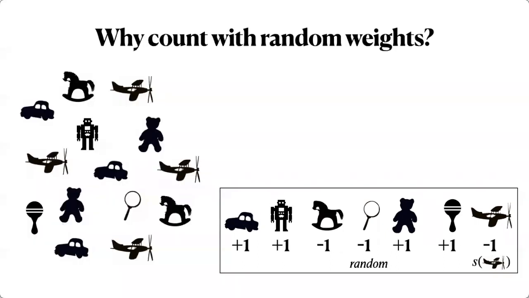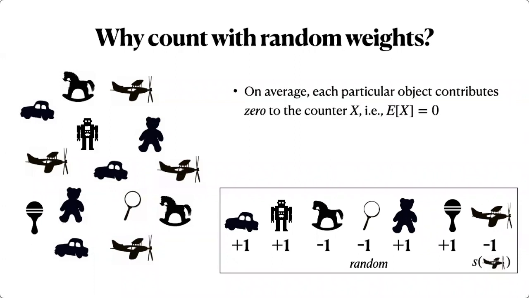Okay, so what can we do? What is the motivation for counting with these random weights? In particular, on average, a particular object contributes 0 to the counter, right? So the plane might contribute -4 or 4 depending on the weight, but in expectation, or on average, it just contributes 0. But here's the trick.